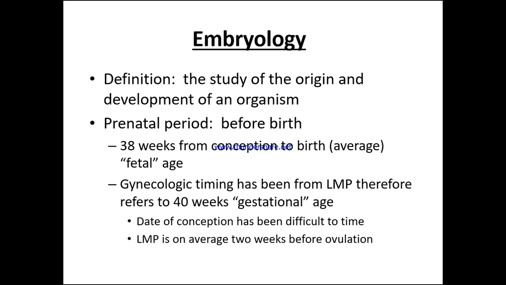So the definition of embryology is the study of the origin and the development of an organism. Prenatal period is before birth, 38 weeks from conception to birth, average fetal age. Gynecological timing has been from LMP, therefore it refers to 40 weeks gestational age. So we have the date of conception, which can at times be difficult to ascertain.